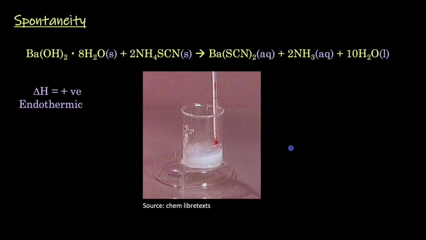So this reaction has a positive change in enthalpy, which means it takes in heat, but it is still spontaneous because the entropy change of the surroundings is negative but smaller than the amount of heat it takes in to increase the entropy of the system.